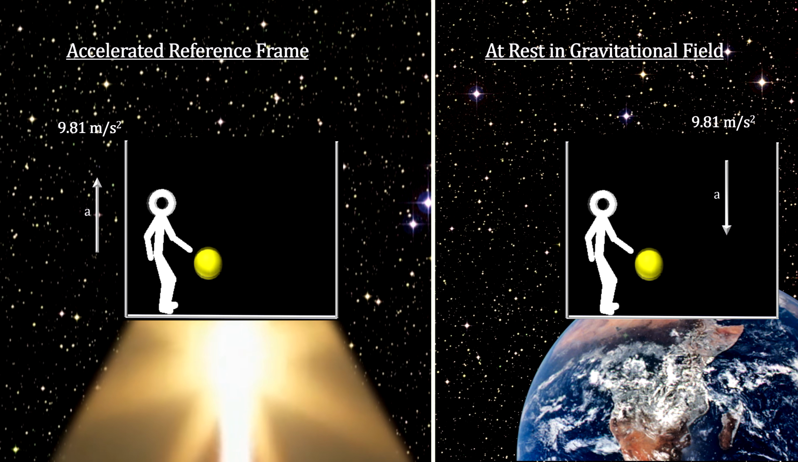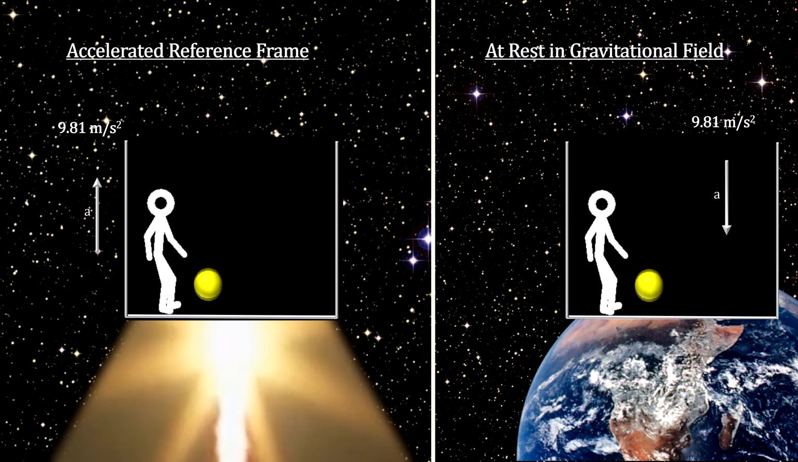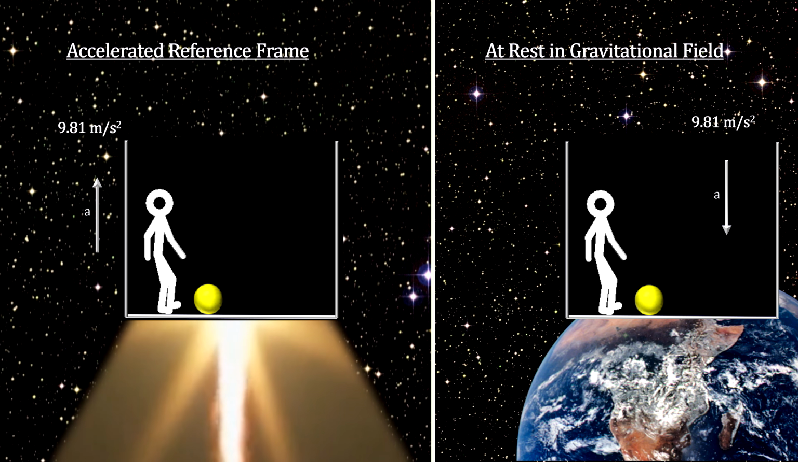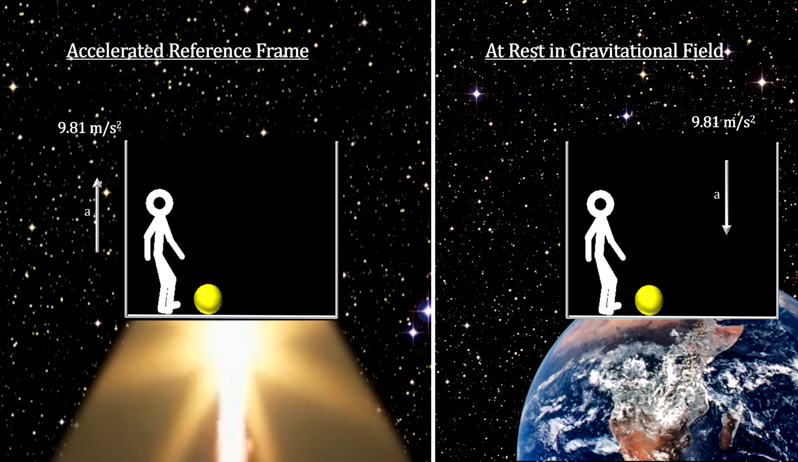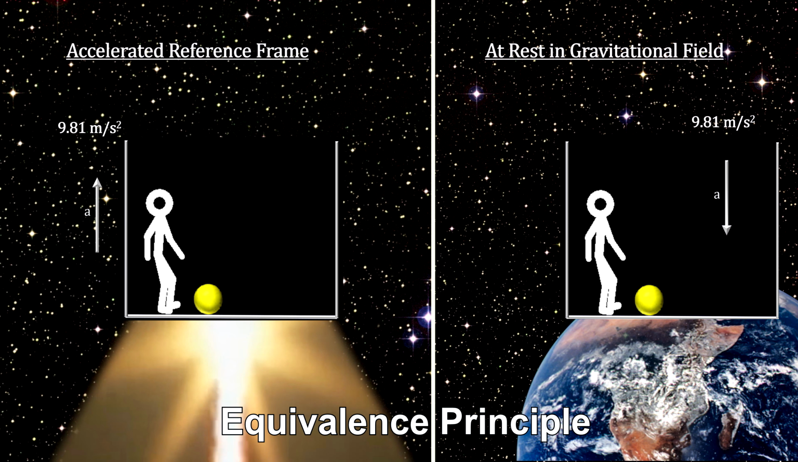Is he out in space being accelerated by some force, or is he at rest on Earth being accelerated by Earth's gravity? As far as the laws of physics are concerned, being accelerated and sitting still in a uniform gravitational field are equivalent. This is Einstein's general relativity equivalence principle.